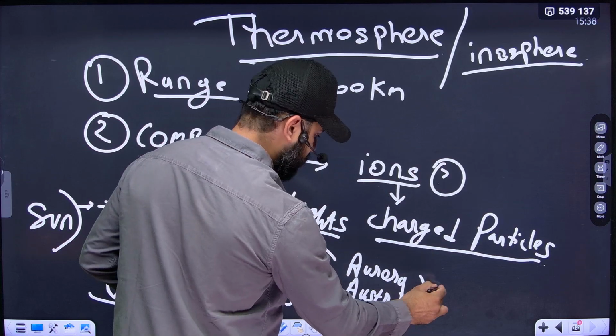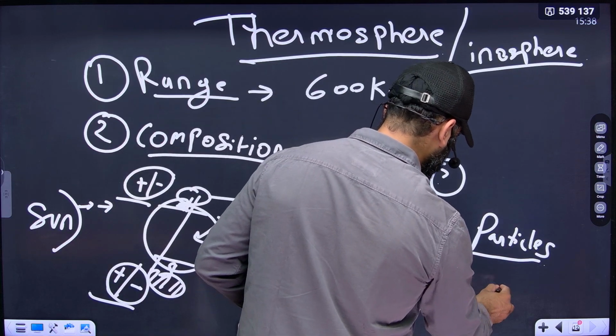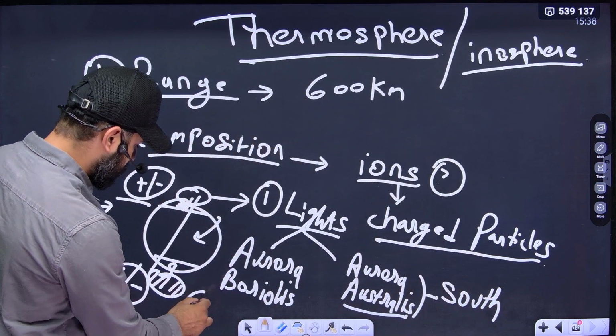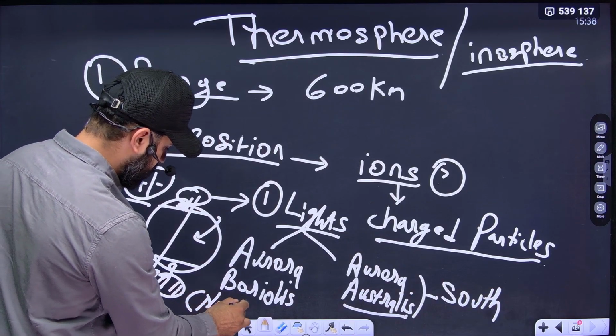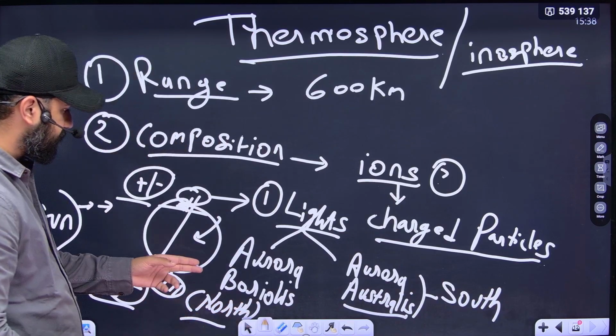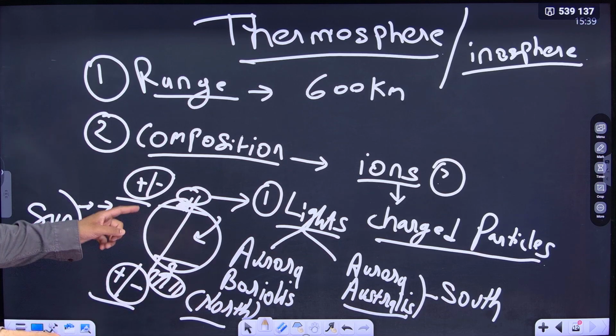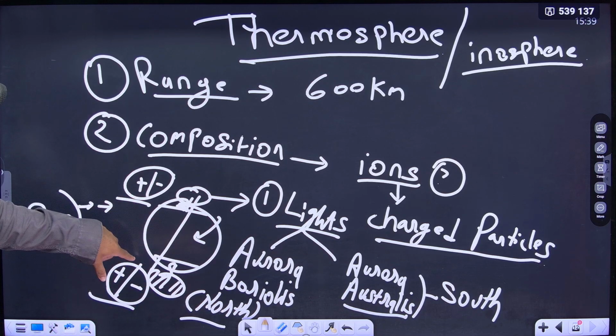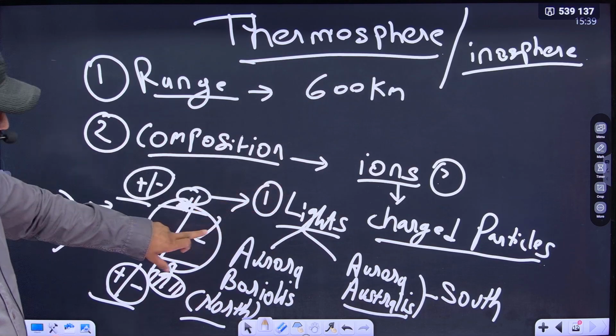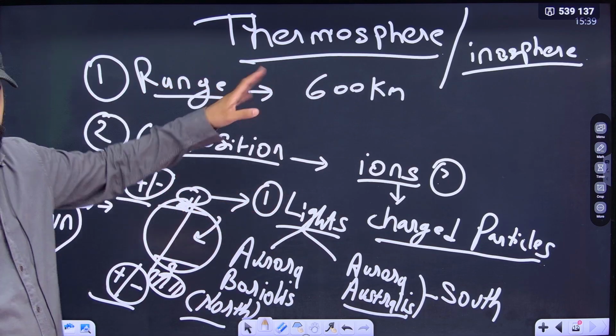Aurora australis is formed at south, and aurora borealis is formed at north. These are the lights which are formed because of accumulation of charged particles at the poles. So this is the composition and this is the relevance of thermosphere or ionosphere.